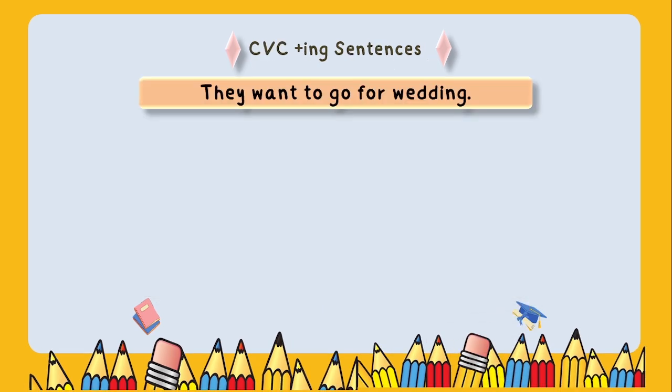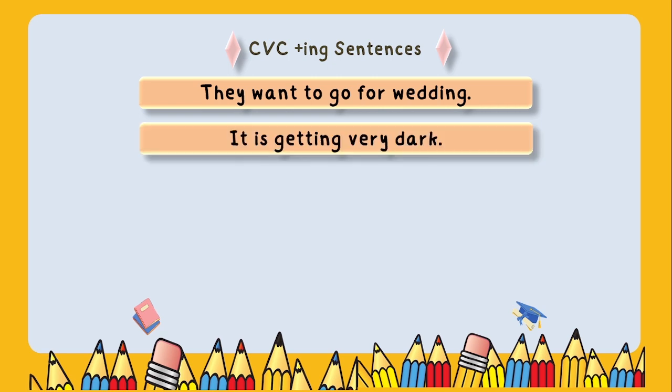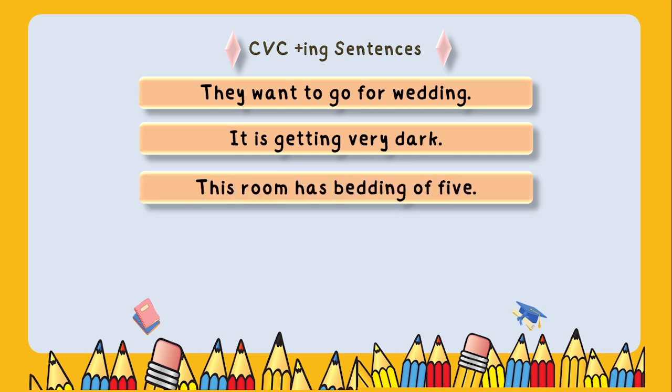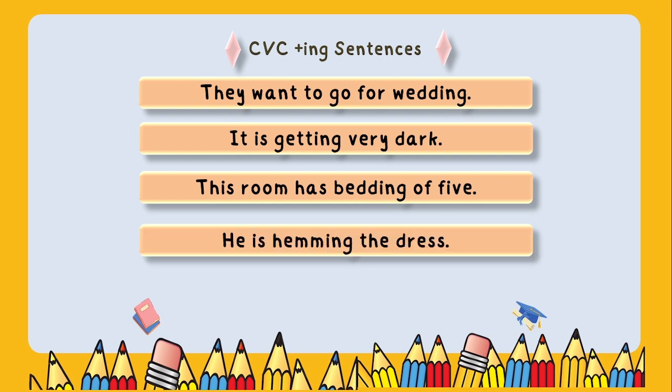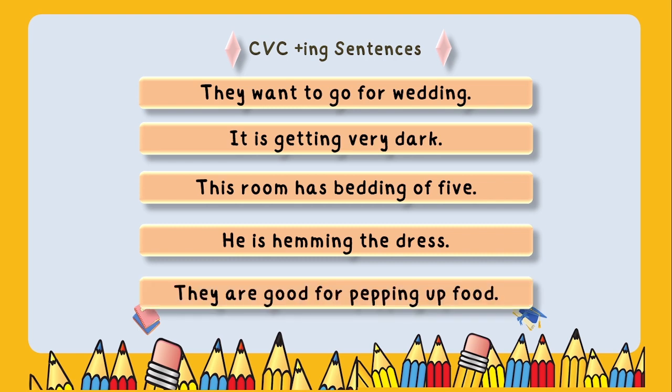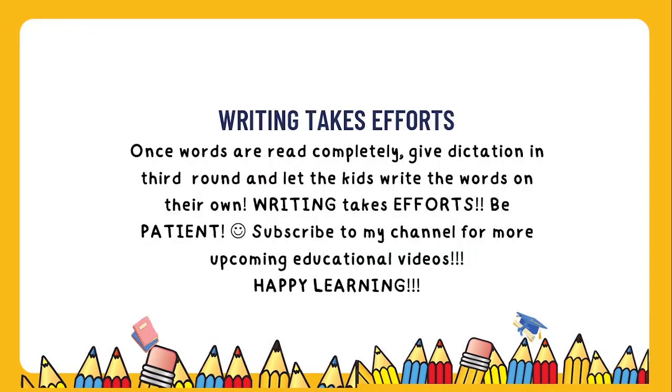CVC plus ing sentences. They want to go for wedding. It is getting very dark. This room has bedding of 5. He is hemming the dress. They are good for pepping up food.